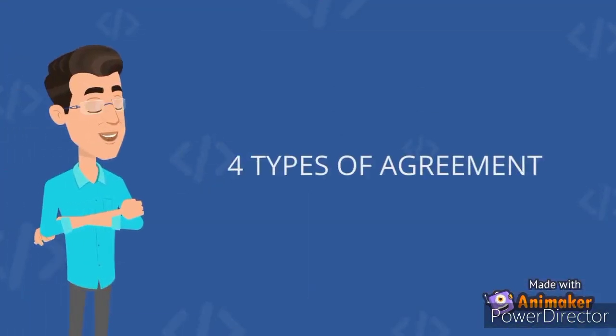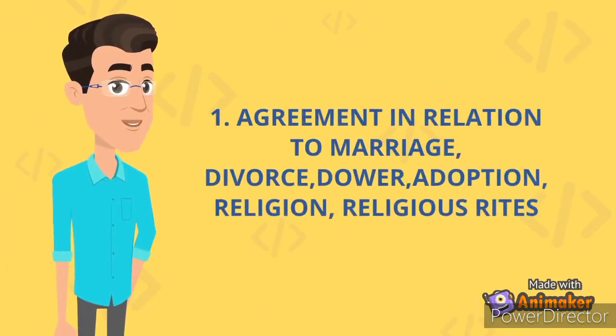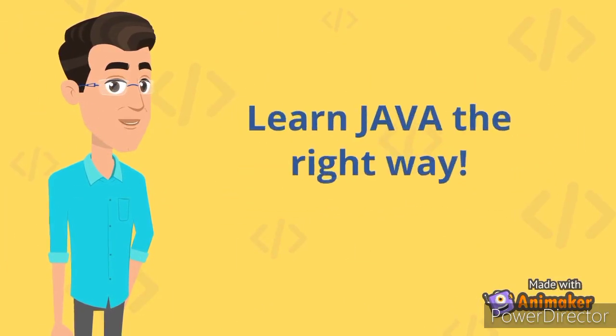However, there are a few types of agreement, when entered into by a minor, that are treated by law as valid contracts. These agreements are: 1. Agreement in relation to marriage, divorce, dower, adoption, religion, and religious rights.